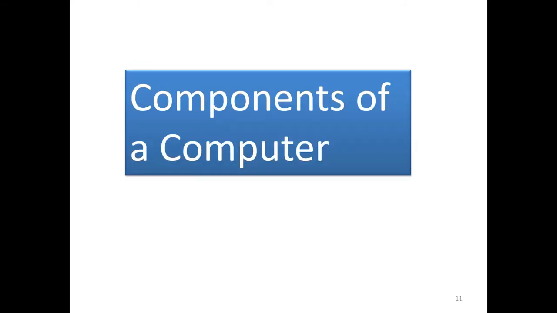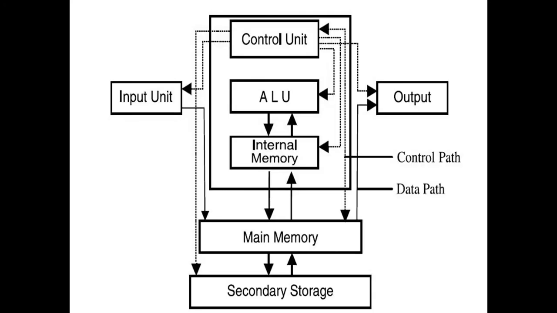And then very important one, it's an important 5-mark question to you. Explain components of a computer. You see the diagram: input unit, control unit, output unit, main memory, secondary memory. The input unit is the keyboard, output is the display and printer. Control unit, arithmetic and logic unit, and internal memory are simply called the CPU. The main memory and secondary memory are the storage place. Okay. Now we deal with one by one.